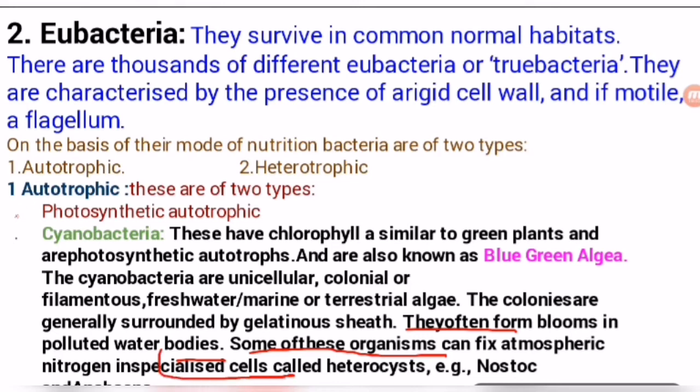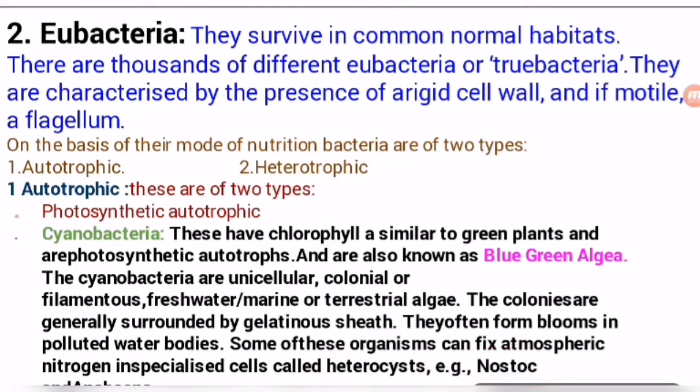Special cells are found in these cyanobacteria. These are heterocysts. So this is a very important question: which cell of the cyanobacteria can fix nitrogen into nitrates and nitrites? So this is the heterocyst. What are these bacteria? These are Nostoc and Anabaena. So Nostoc and Anabaena are examples of cyanobacteria.